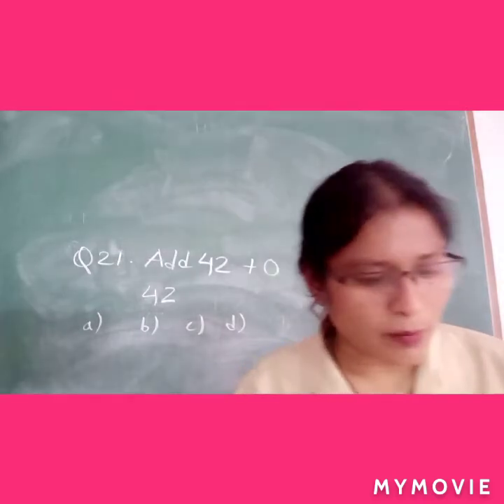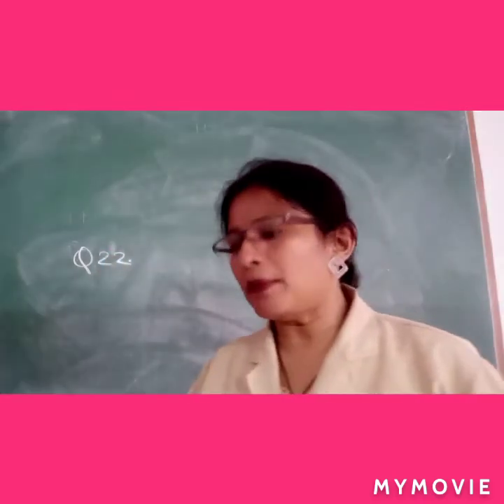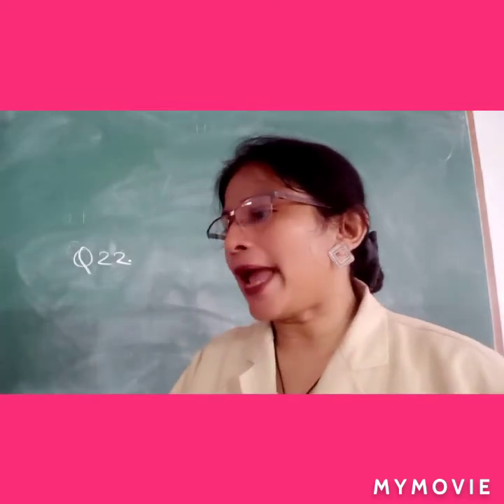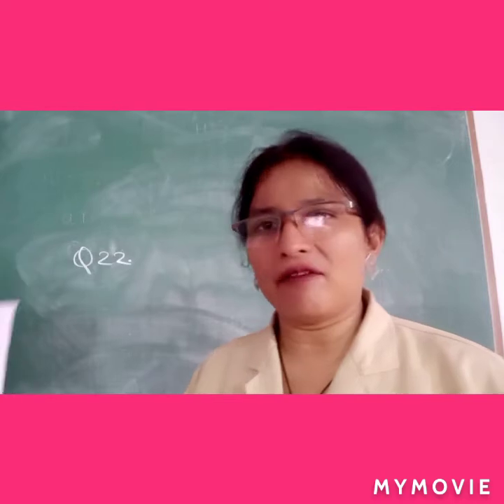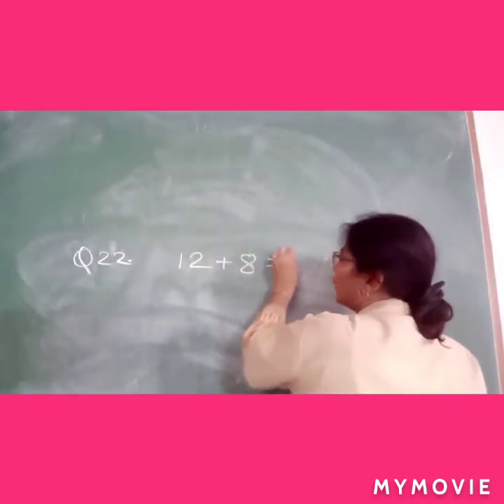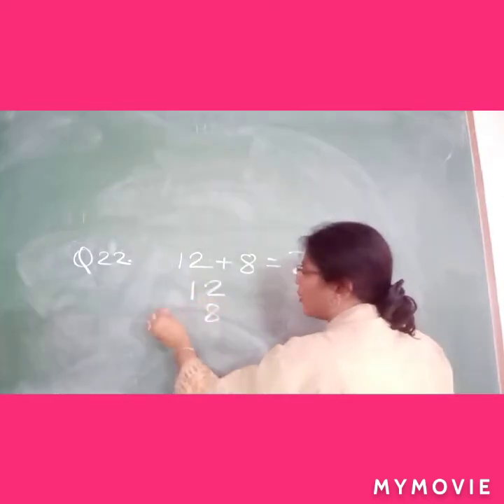Now come to question number 22. Number 22 is a word problem. I am reading it for you. I have 12 balls. My brother has 8 balls. How many balls do we have together? Now 12 plus 8 will be 20. How did we get it? You have to write it in a proper way.